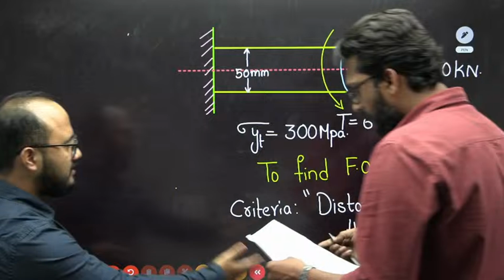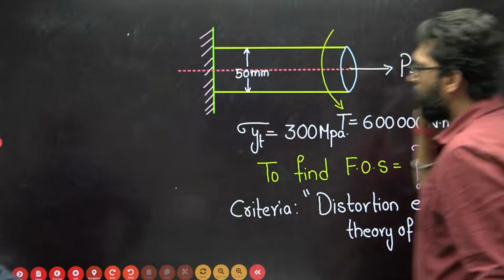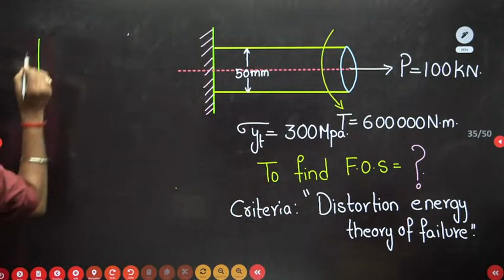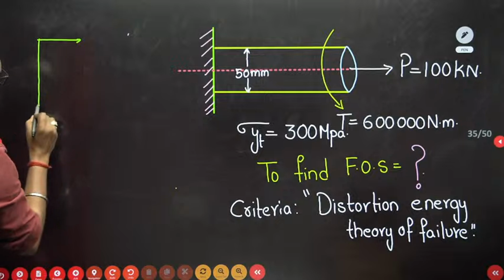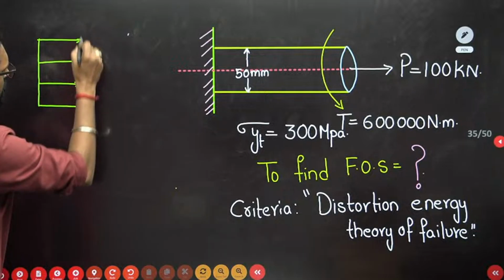So, sir, Pragya sir, start with the solution part. Okay, so this is the normal load. From that normal load, if you draw, the stress is uniform. Total stress is uniform if there is a normal load.